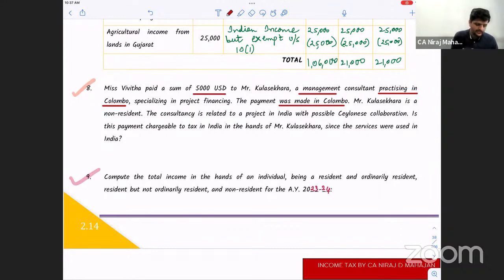The consultancy Mr. Kulasekara is giving is related to a project in India with a possible Ceylonese collaboration. Ceylonese means the earlier name of Sri Lanka was Ceylon, so that's basically Sri Lankan collaboration. But where is the project? In India. Is this payment chargeable to tax in India in the hands of Kulasekara? So the services were used in India.